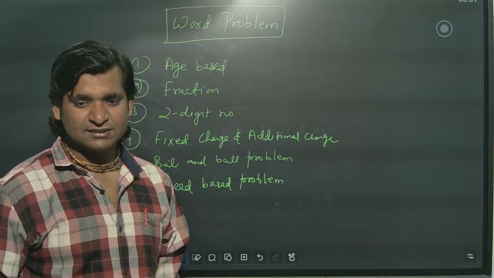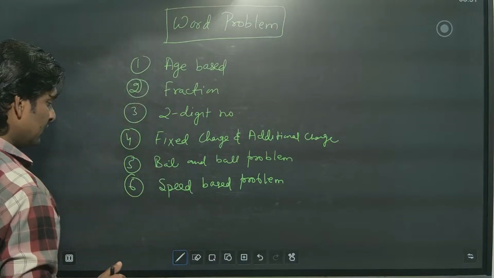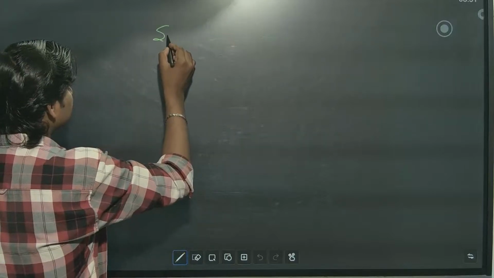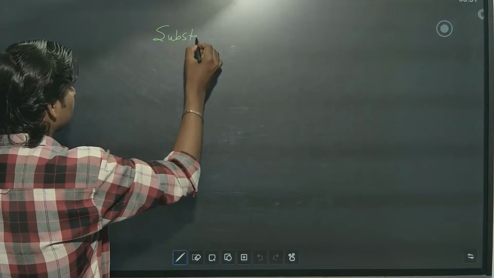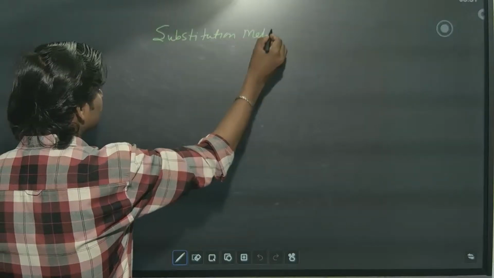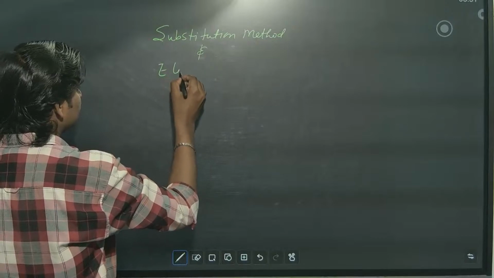And next is method of solving for equations. So there are 2 ways. One is substitution method, and elimination method.